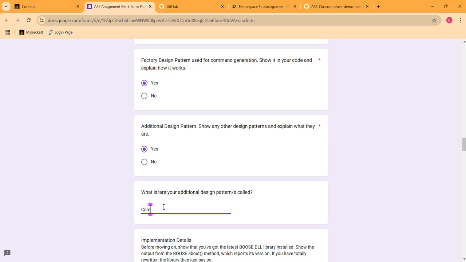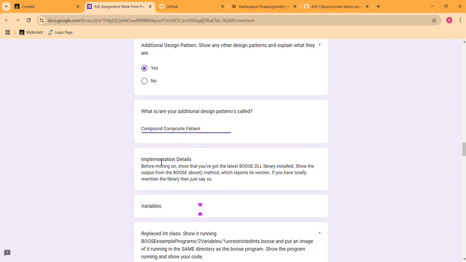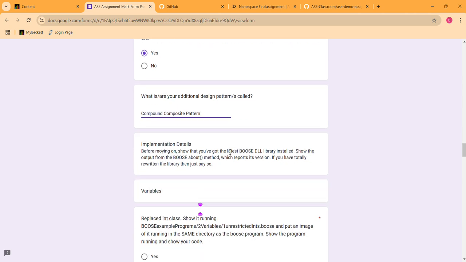The additional design pattern is the composite pattern. Implementation details. Before moving on, show that you have got the latest Boost DLL installed. Show the output. Here already you saw that we have the latest Boost DLL.